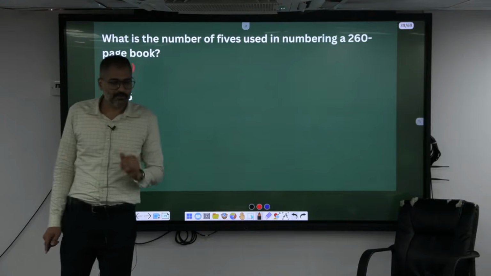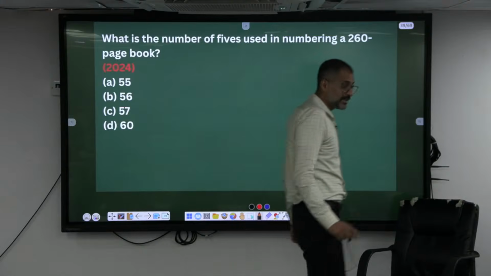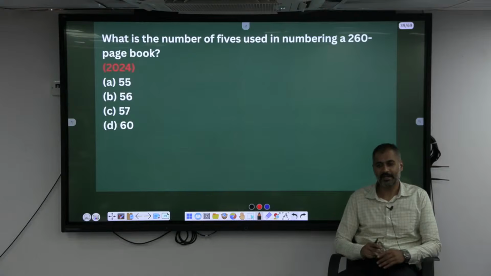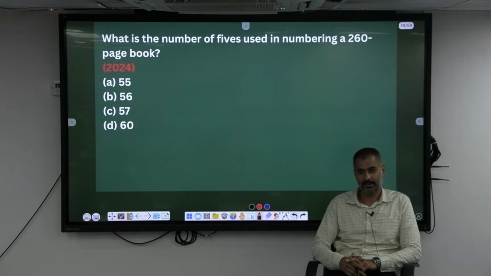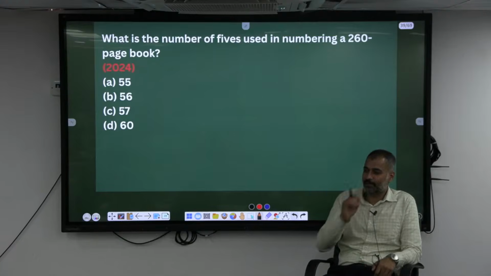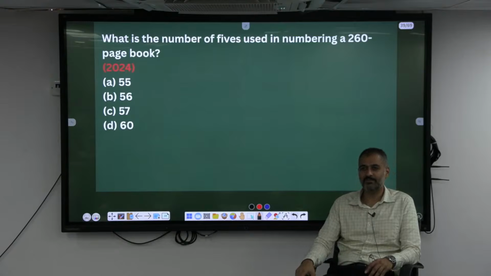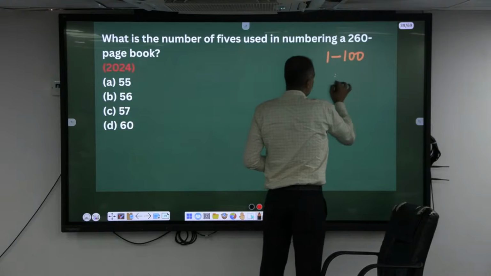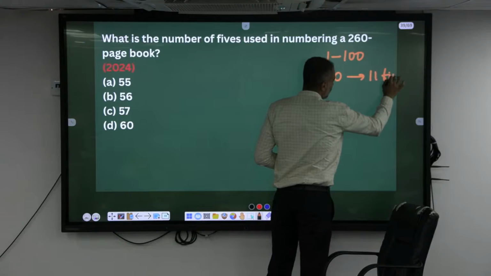Hence, now, in the number system, if we have revised, how many times does 5 appear from 1 to 100? You made a mistake. Okay, how many times does 0 appear from 1 to 100? Zero, from 1 to 100, will be how many times? 11 times. 1 will be